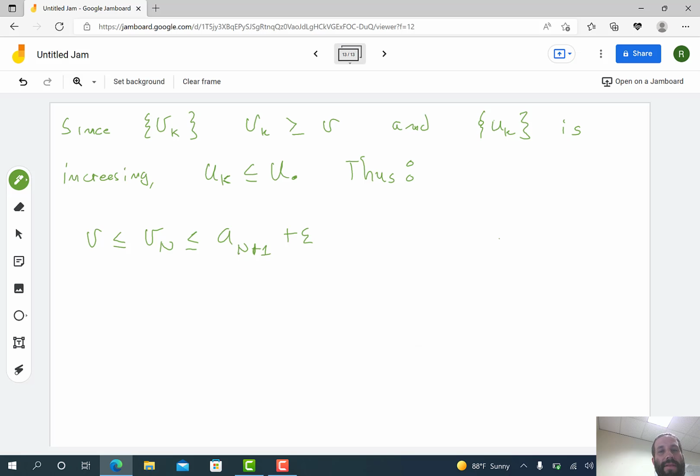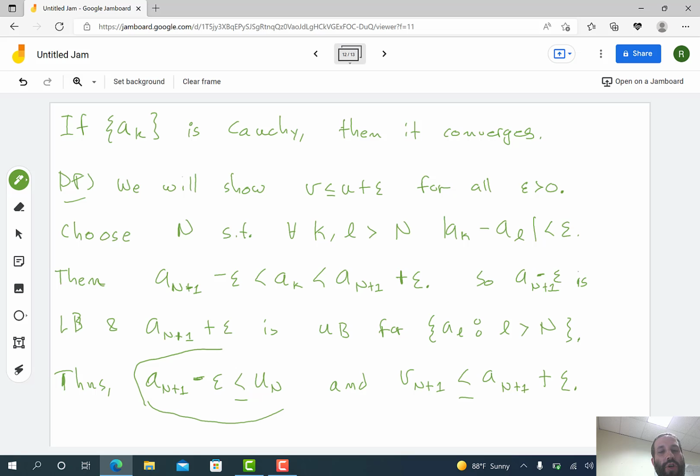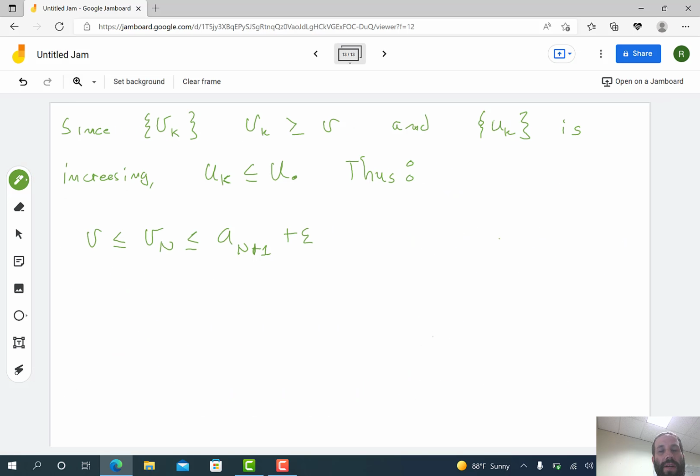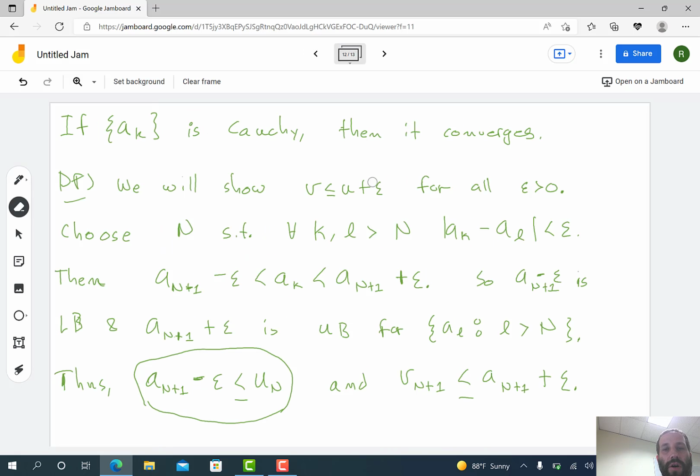Let me explain that one more time. If I add 2 epsilon to this inequality, the left-hand side is a_{n+1}, and the right-hand side is u_n plus 2 epsilon. So this is less than or equal to u_n plus 2 epsilon. And I know that u_n is less than or equal to u. So this is less than or equal to u plus 2 epsilon. Okay, so I've proven that v is less than or equal to u plus epsilon, which is exactly what I said I wanted to prove, modulo this little thing here: it needed to be a 2 epsilon instead of an epsilon.